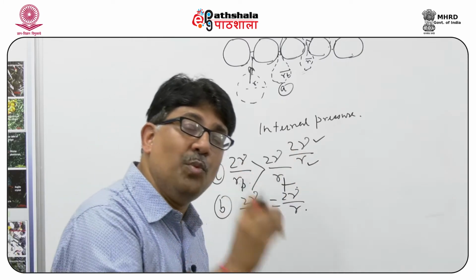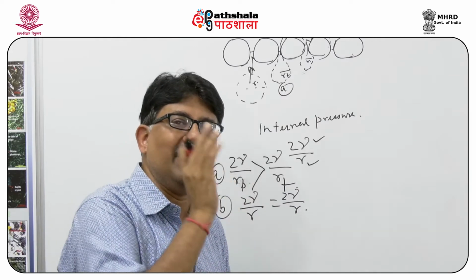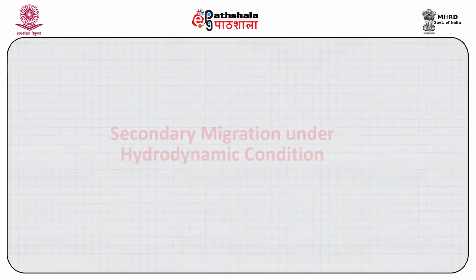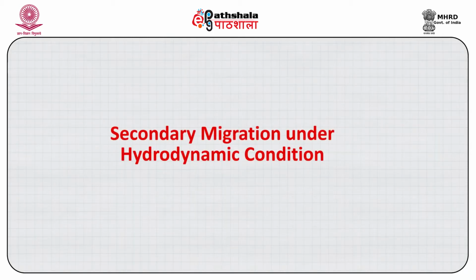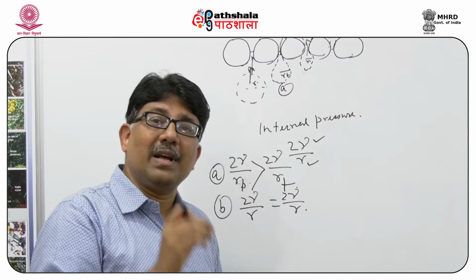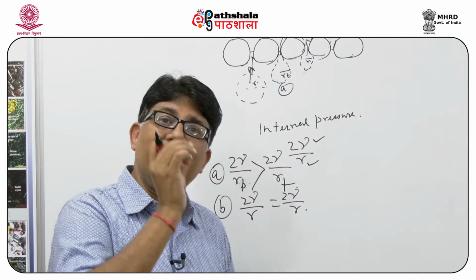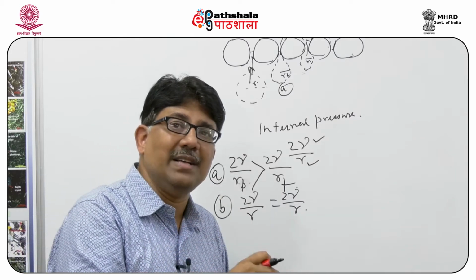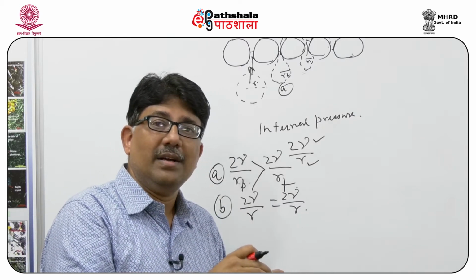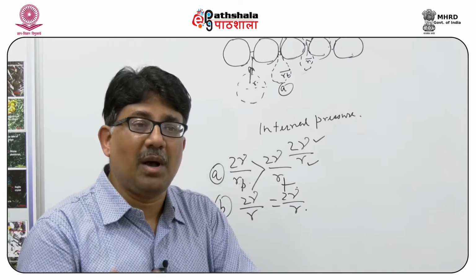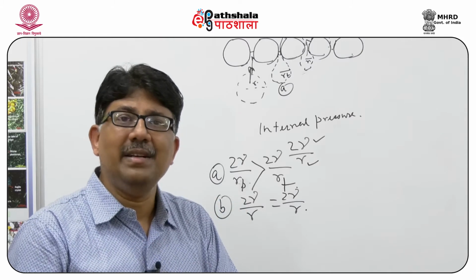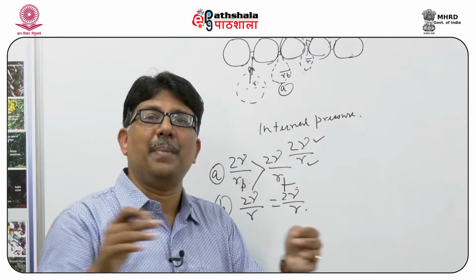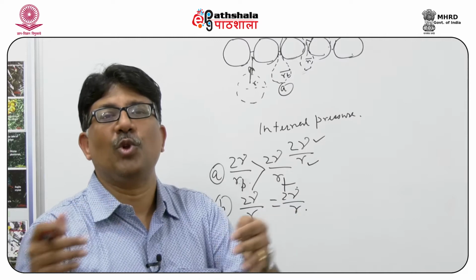But if there is a movement of water, when we have the hydrodynamic condition, which we will now discuss, how does it happen? In the hydrodynamic condition, as there is a water flow, the oil-water contact, the gas-oil contact, or the gas-water contact will deviate from horizontal and become more inclined, so much so that sometimes the oil and gas will be separated from one another on the downslope side.